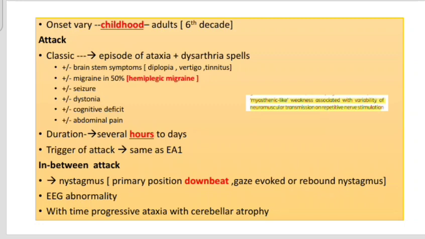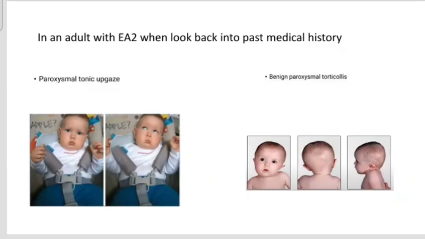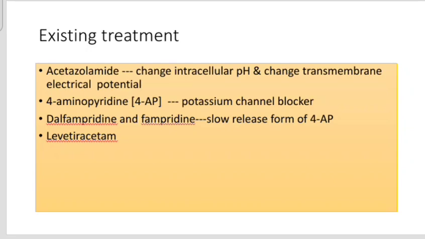Likewise, in EA1, EA2 people also, as the disease progresses, can develop persistent ataxia with cerebellar atrophy, that is with time. And in an adult patient with EA2, if we look back into their past medical history, as a child he or she might have had episodes of paroxysmal tonic upgaze or benign paroxysmal torticollis. Existing treatment: I would like to stress again, this is only education, not medical advice to get any treatment, okay?